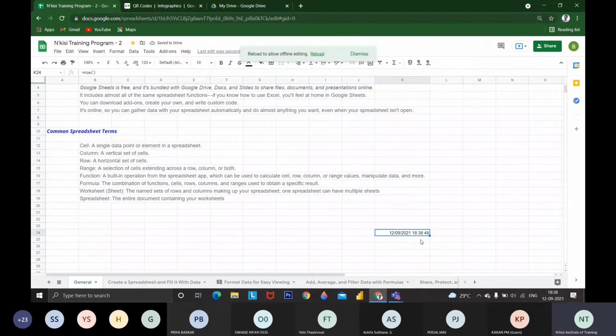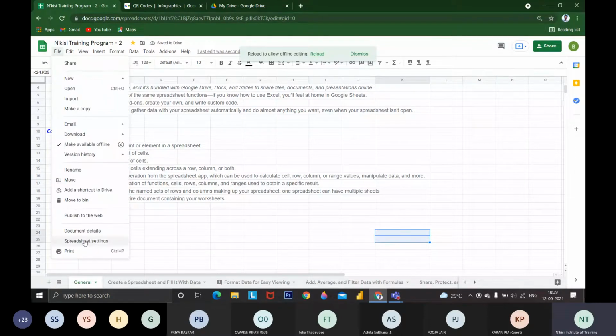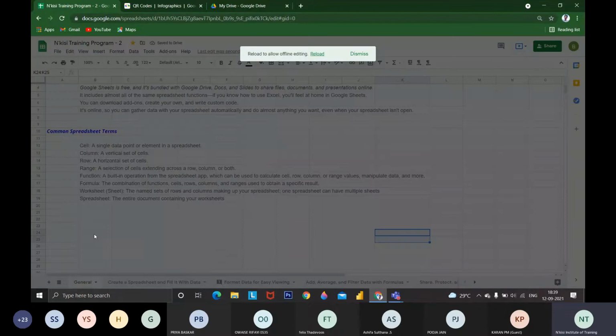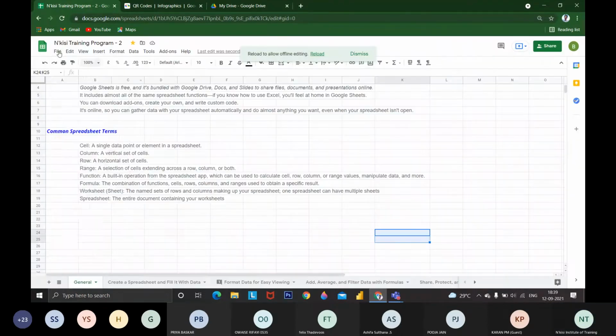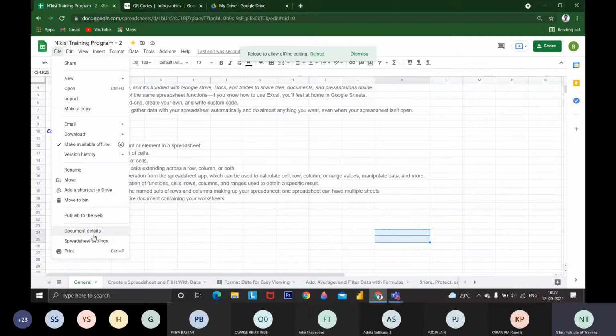Like this, you can see that the time is not updated. When I press enter anywhere, it is updated. You could see, right? If I change any data, it will be updated. You could see the seconds are updated. Whatever changes I am making, it will be updated. This is the change setting. If I set it to update every second, it will update every second rather than every minute. You could see the time also.